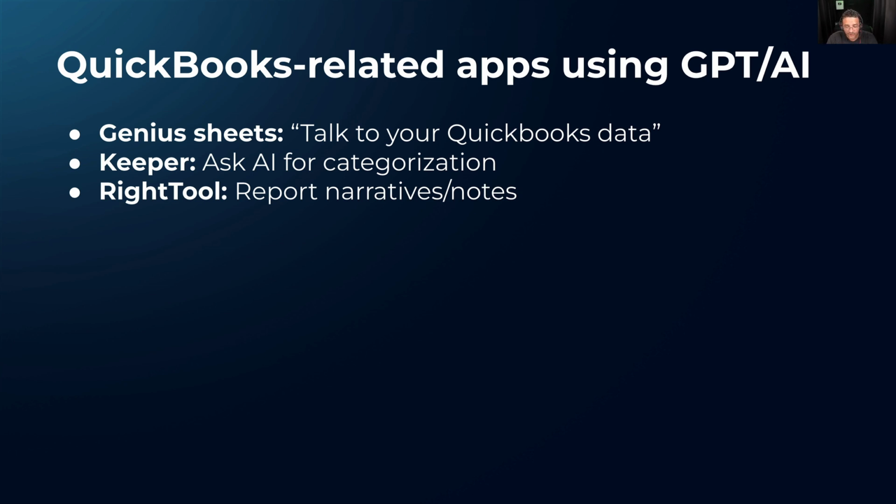So we have an app called Genius Sheets. Basically, you type in whatever you want, and it goes into the reports of QuickBooks and comes back with a result, or it goes back to the number in the report. Keeper, I'm using Keeper now for practice management. This is really cool AI categorization that helps you find a category for a transaction. And Write Tool, my app, I'm having it write narratives and notes on reports, and I have a video on that on YouTube, so you can check that out too.